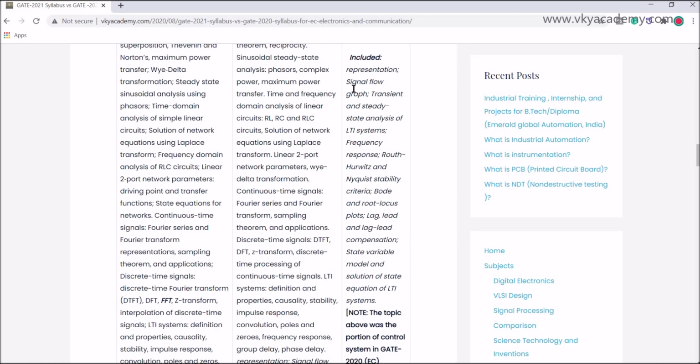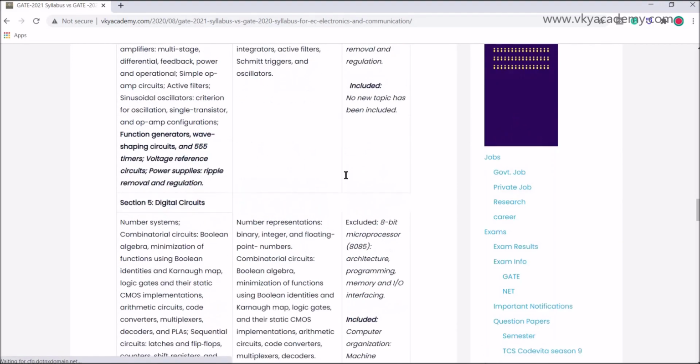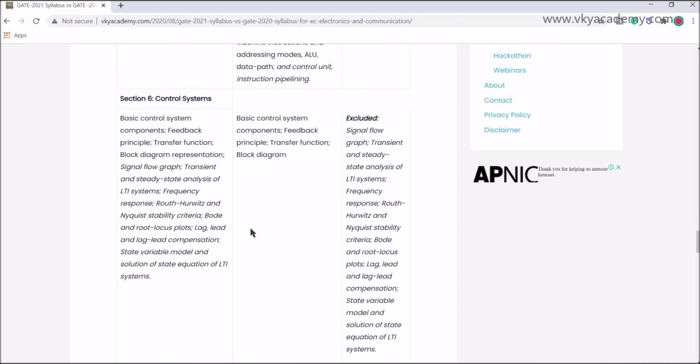Just by looking at these included portions, you can easily see that this is actually a portion of control systems. Here in control systems, the portions which were in 2020 have now been shifted to the 2021 signals and systems. The portions remaining here are basic control system components, feedback principle, transfer function, block diagram.